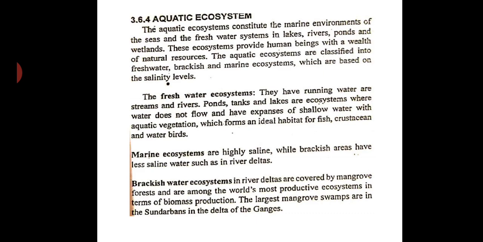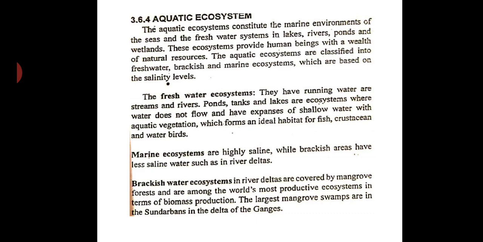So, the freshwater ecosystems have running water like streams and rivers, like Kali river. Ponds, tanks, lakes are ecosystems where water does not flow and have an expanse of shallow water with aquatic vegetation, which forms an ideal habitat for fish, crustaceans and water birds.